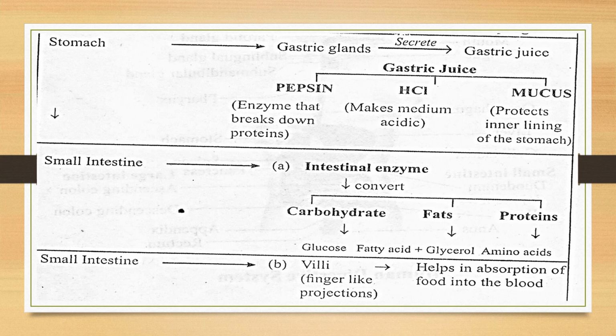After this, when we say small intestine, the small intestine has intestinal enzymes, specifically from the walls of the intestine. These enzymes break down carbohydrates, fats and proteins. These enzymes can be either from the pancreatic juice or from the intestinal wall itself. The bile juice does not have any sort of enzyme. So the enzymes come from the intestinal juices or the pancreatic juices.